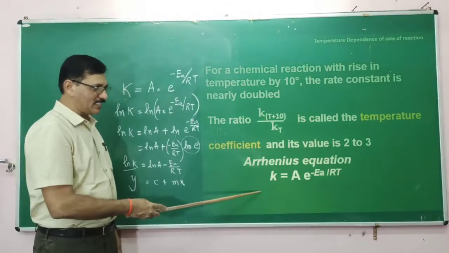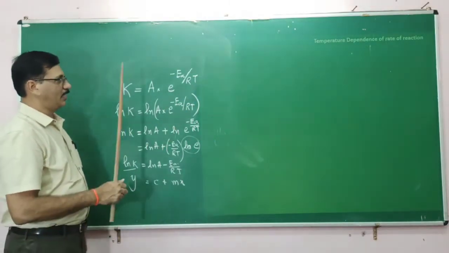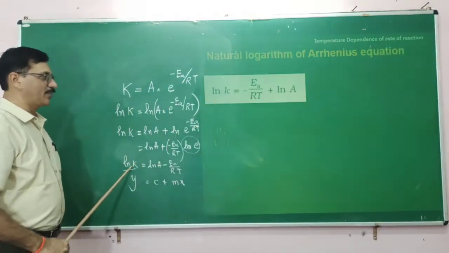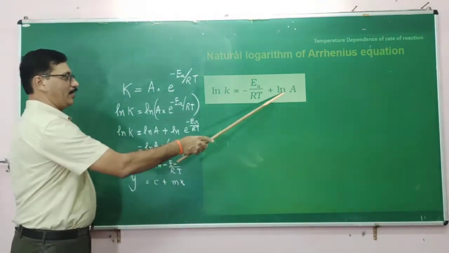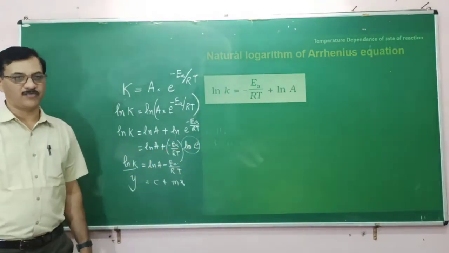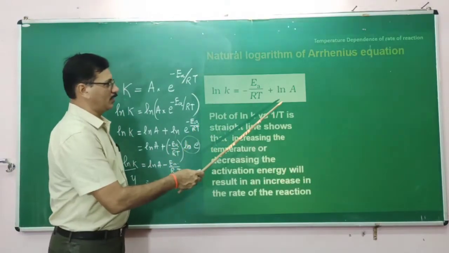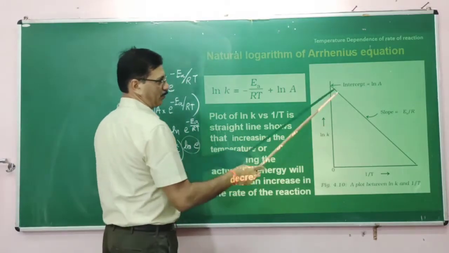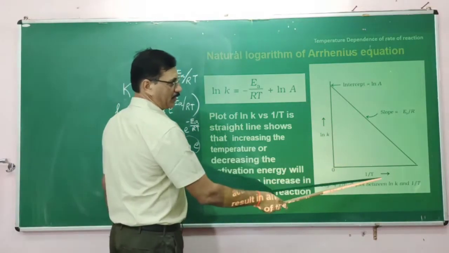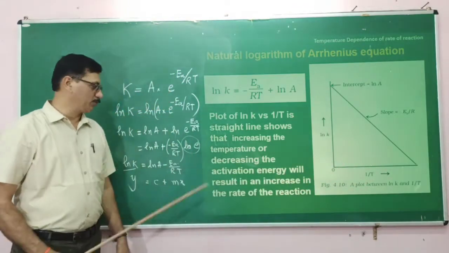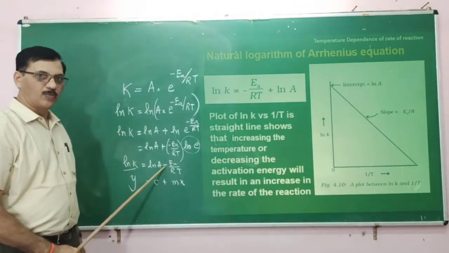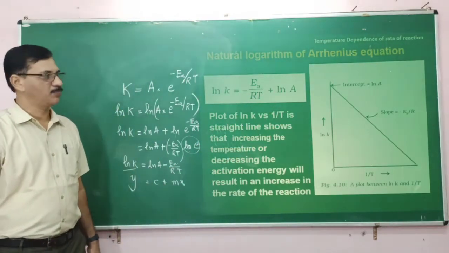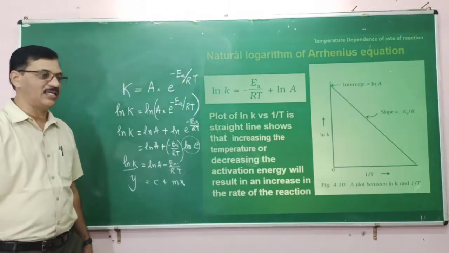Now the Arrhenius equation is this, and by taking the natural log of this, ln k is equal to ln A minus Ea by RT will be the form of it. If you draw the graphical form of y is equal to mx plus c, then you will get it like this. Plot ln k on the y axis versus 1 by T. You will get a straight line with a negative slope. By using the slope, you can find out the activation energy graphically in this way.